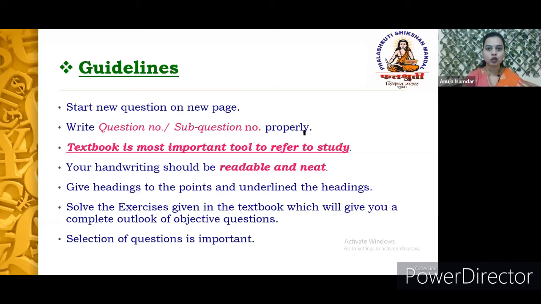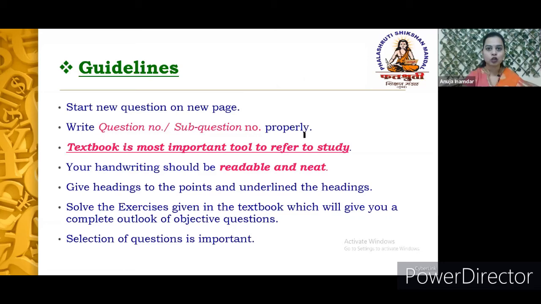Especially for question number 1, four different types of questions would be there: A, B, C, D. Even for the answer, you have seen that only A, B, C, D options are there. So make sure that you write down the option number and the correct answer, and also the sub-question and the question number properly.